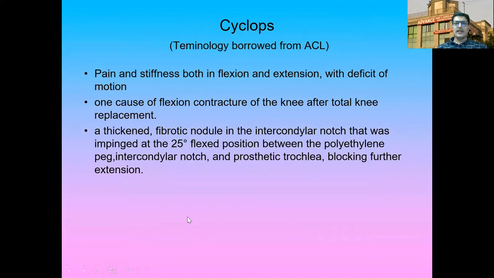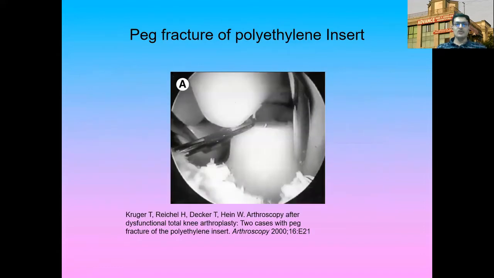Now, cyclops: again, there is pain and stiffness both in flexion and extension. The terminology is borrowed from ACL, and there is a deficit in motion. This is one of the causes of flexion contracture of the knee after total knee replacement. This thickened fibrotic nodule is seen in the intercondylar notch. Usually it impinges at about 25 degrees of flexion between the polyethylene peg, intercondylar notch, and prosthetic trochlea, blocking further extension. Now, you can have peg fracture of the polyethylene insert, which can cause this problem.